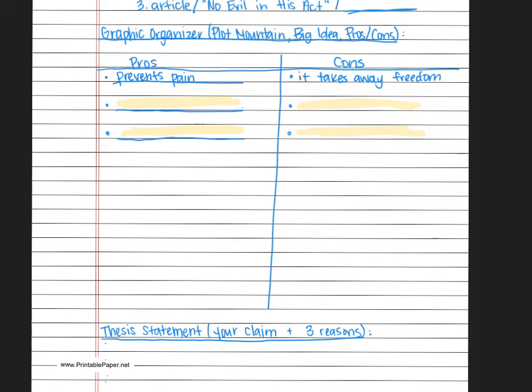It all supports your overall claim, but you have to figure out, how am I going to explain each of these reasons? Once you've listed 3 reasons, you're going to put a big star next to whichever side is the one you want to go with. So say you think mercy killing is 100% justified. You think that people should be able to do that, it should be allowed. You're going to put big stars over here. Now say you really disagree with it. You think that it's terrible. You think people should never ever be doing that. You're going to put big stars over here. That way you remember how to use your reasons when you're doing your lists.